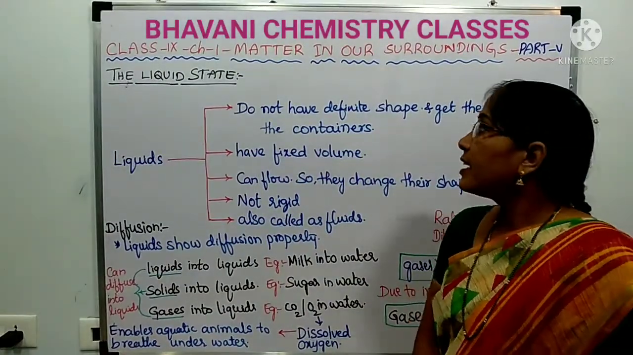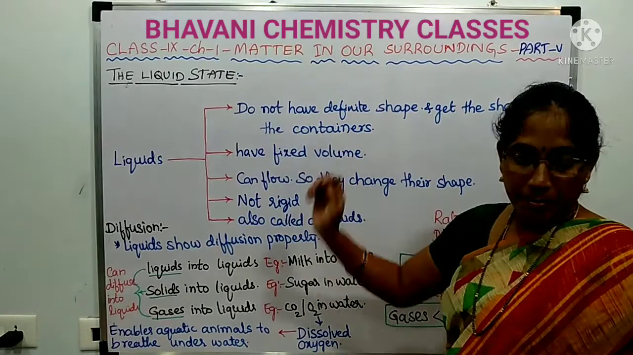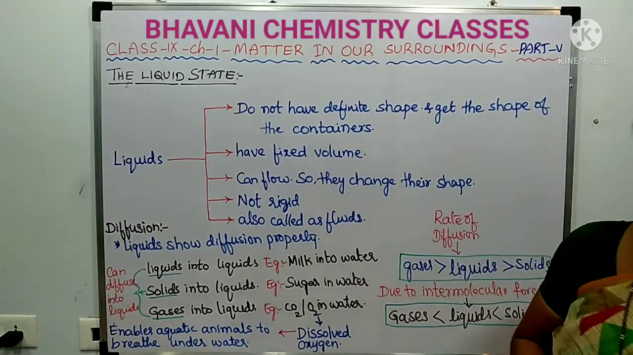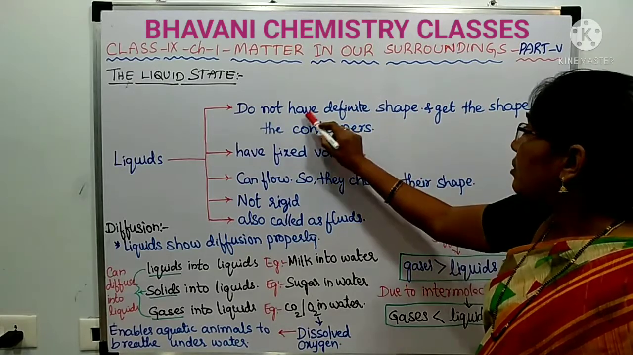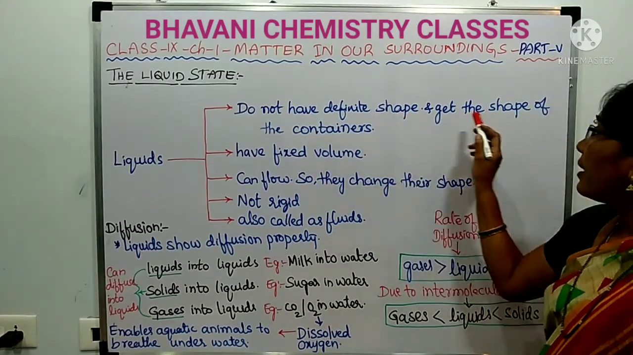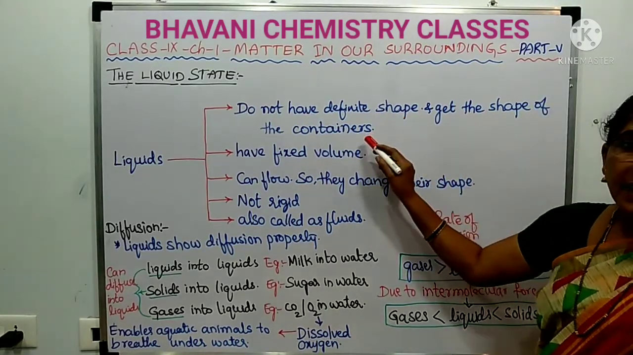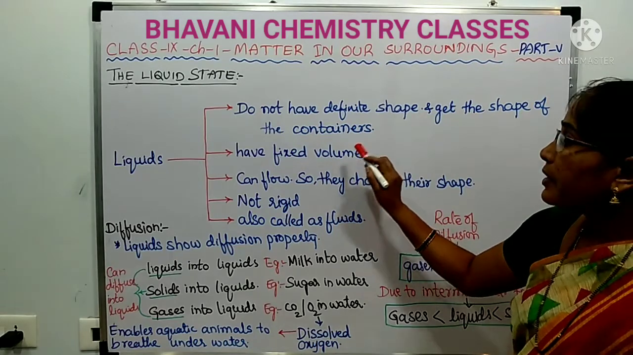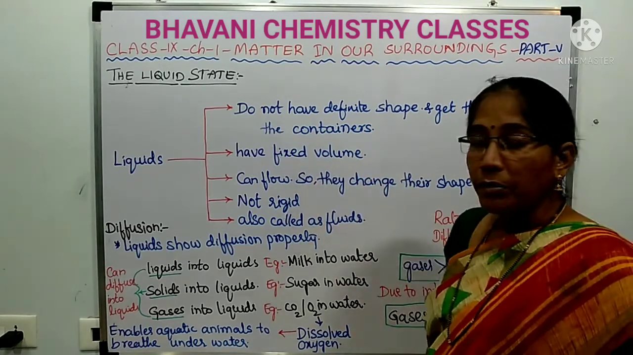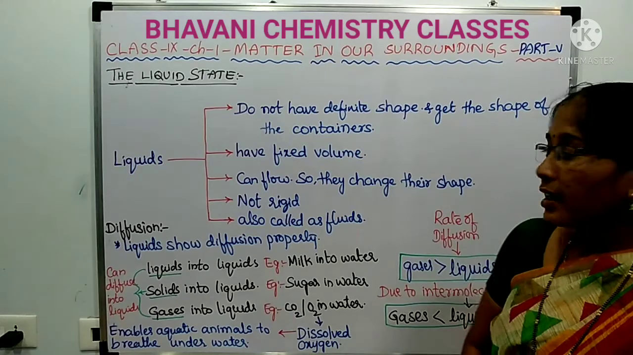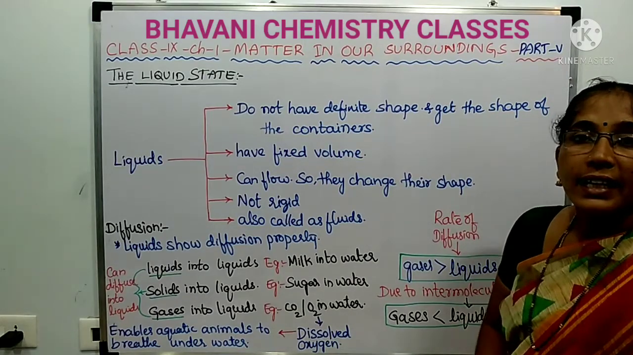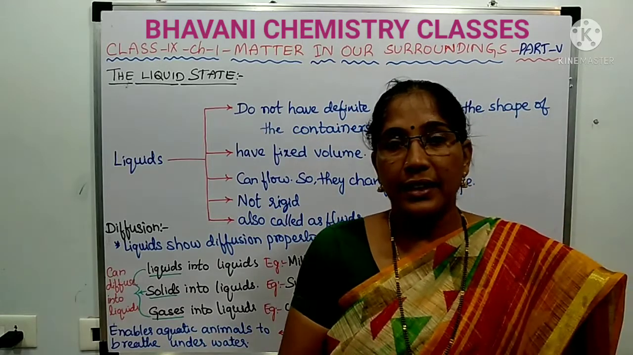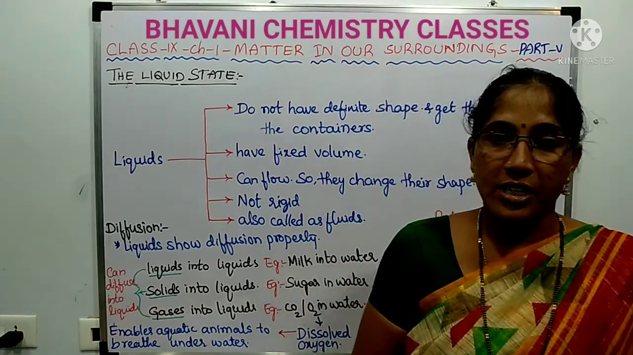The liquids do not have a definite shape but they have a definite volume. See, as they do not have a definite shape, what happens? They will get the shape of the container in which we take them. They have a fixed volume and they can flow. So they change their shape. As they are flowing, they can change their shape.